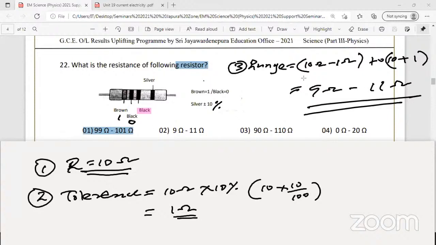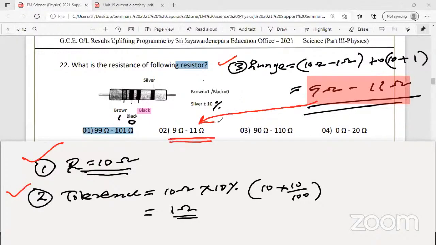Please raise your hand if you got this answer: 9 to 11, the range. Okay, there are 3 steps. What is the first step? Find the resistance. What is the second step? Find the tolerance. Then go for the range. There are 3 steps. So the answer is this one, 9 to 11 ohms.